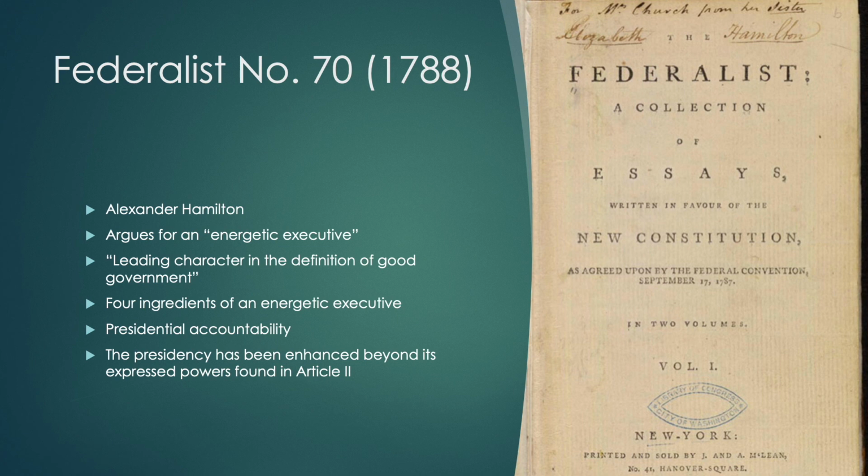And he makes this argument that the best way that we can have an executive branch is to have one person. He cites examples in history where there were more than one within an executive branch, and he says that's not very good. This idea of one executive, a president, which is energetic, as Hamilton calls them, provided with the power to function, to do what is necessary to get the job done, is going to, over time, lead to a presidency that has been enhanced beyond the express powers found in Article 2.